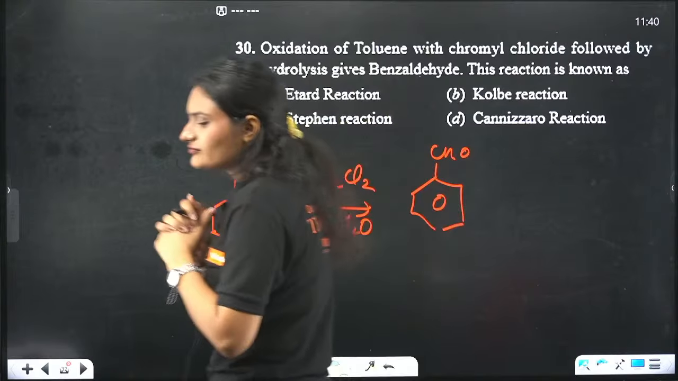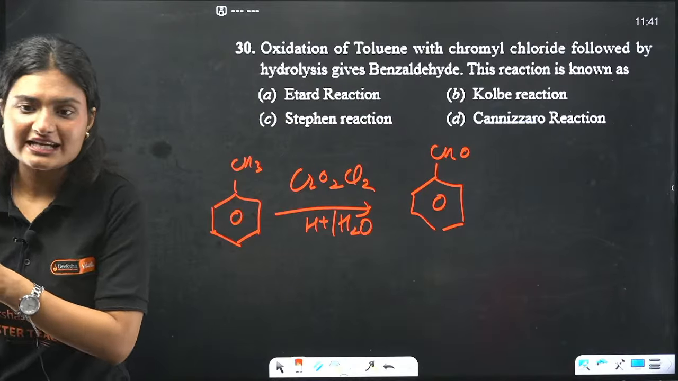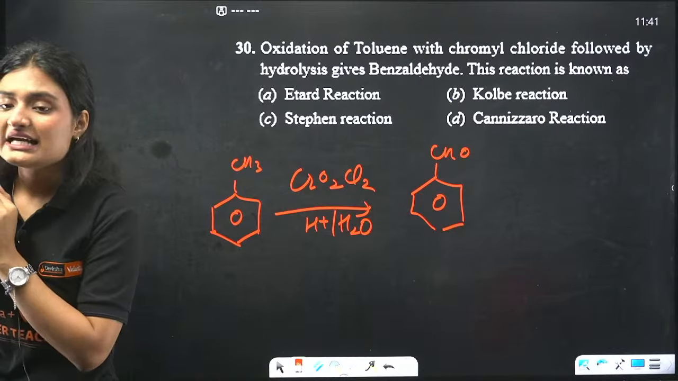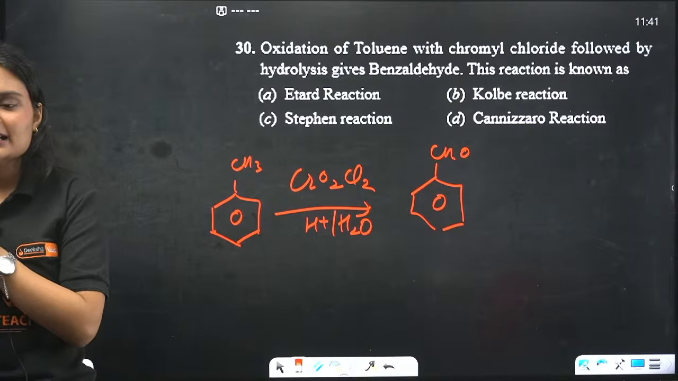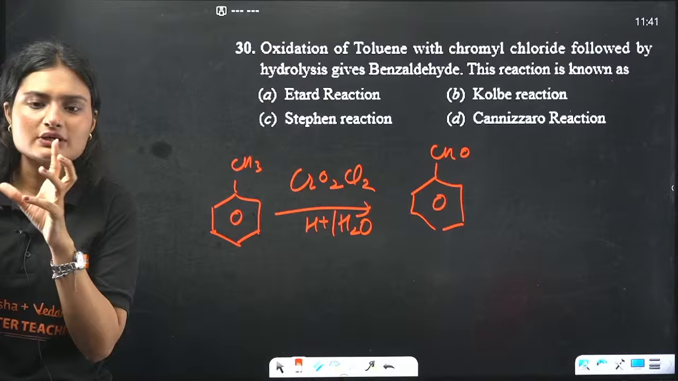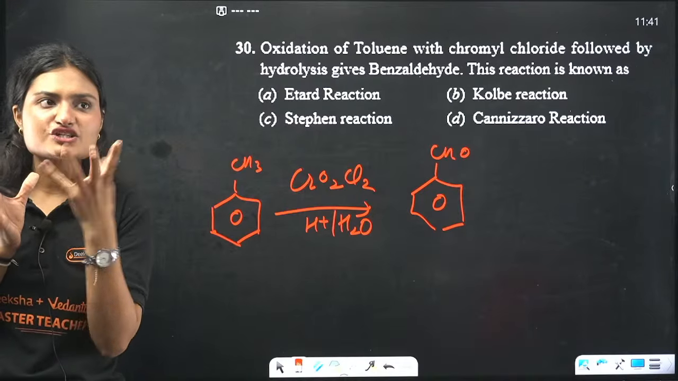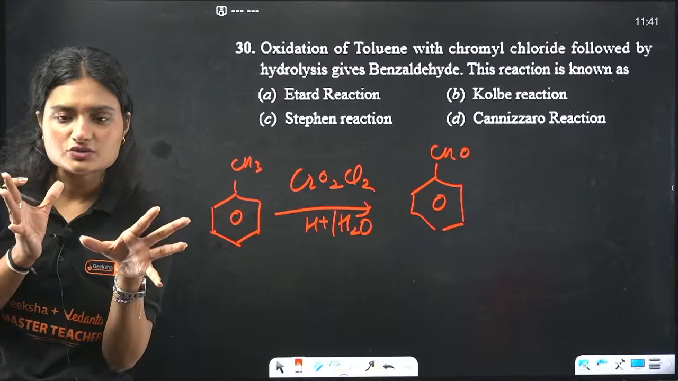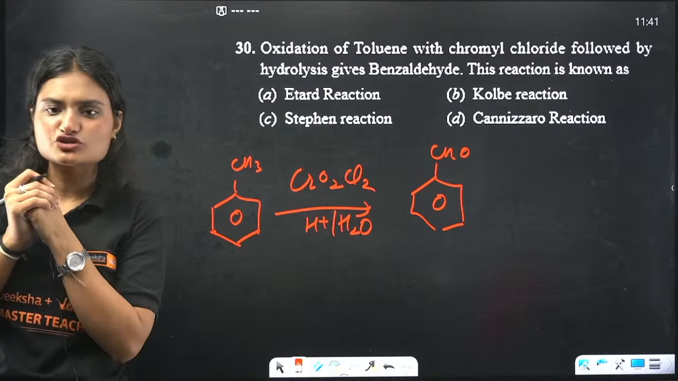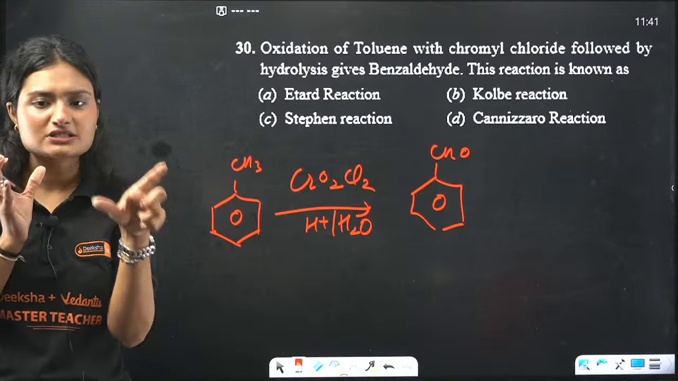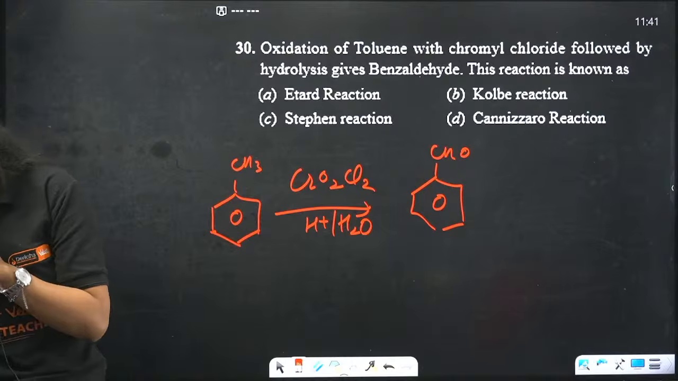What is the name of this reaction? The name of this reaction is Etard reaction, okay. Again, Cannizzaro happens between two aldehydes or ketones that do not have alpha hydrogens. Stephen reaction is for your nitrile compounds. Nitrile compounds undergo Stephen reaction. And Kolbe reaction is also used for the formation of carboxylic acid.